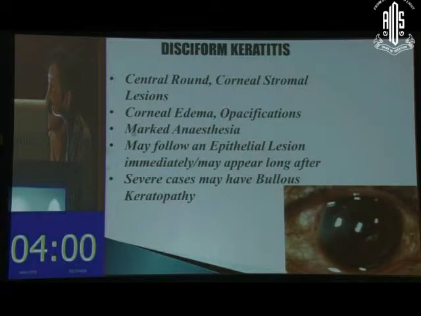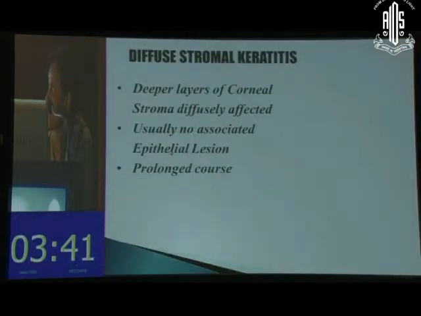Disciform keratitis we are all used to seeing is a small central round kind of lesion, marked corneal edema, and sometimes at a resident level it may be missed as a corneal opacity. It is associated with marked anesthesia, and in severe cases they may have associated bullous keratopathy. These are the cases of diffuse stromal keratitis, where deeper layers are involved.